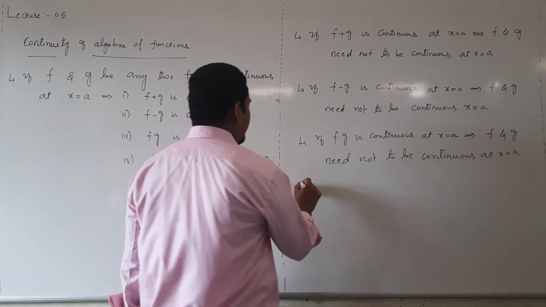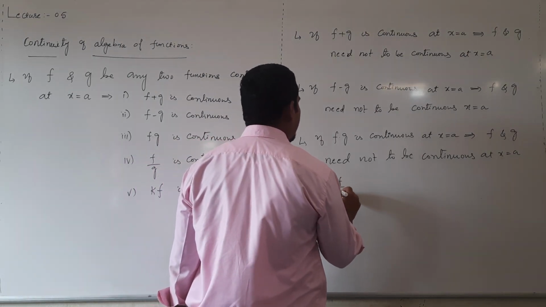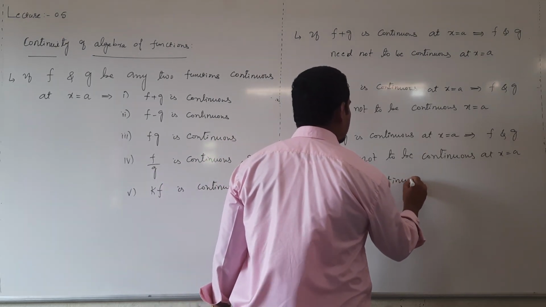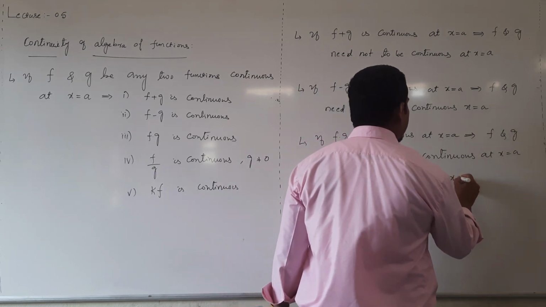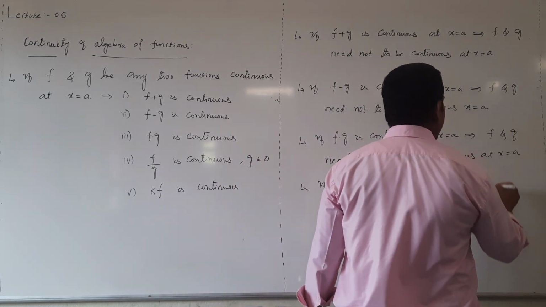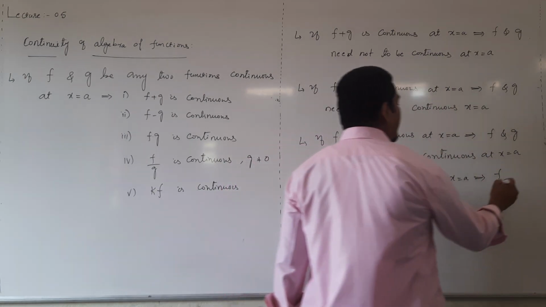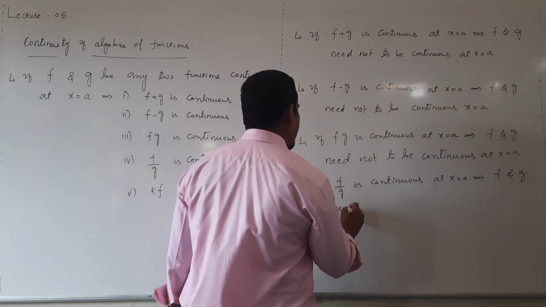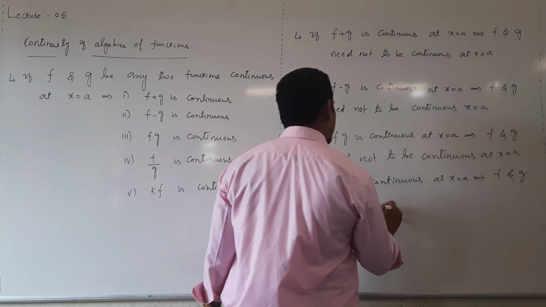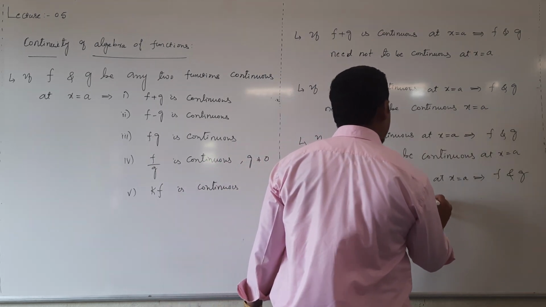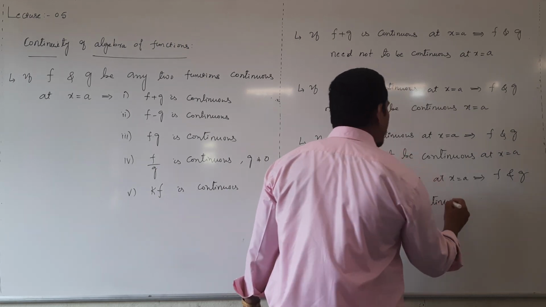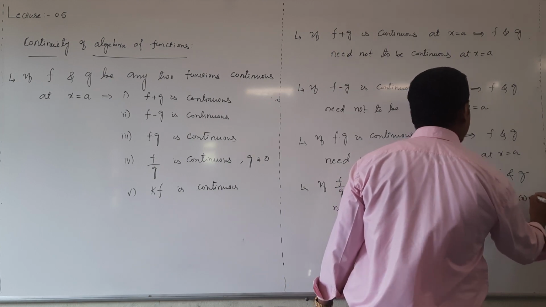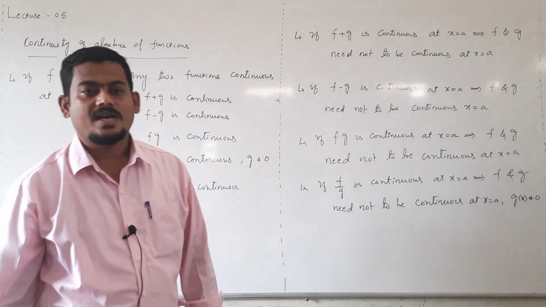Then similarly the quotient, if f divided by g is continuous at x equal to a, then f and g need not be continuous at x equal to a, and necessarily g of x should not be 0. The denominator function should not be 0.